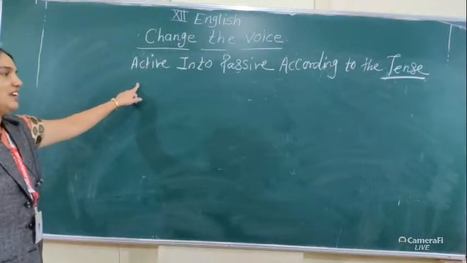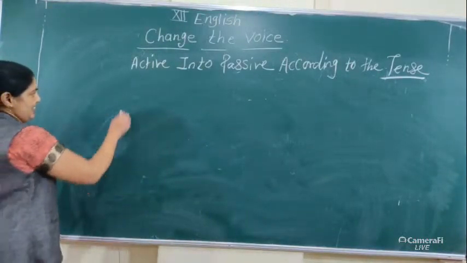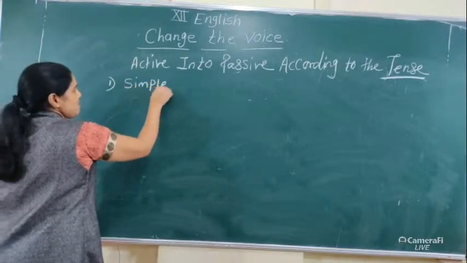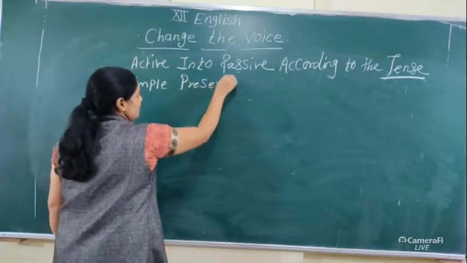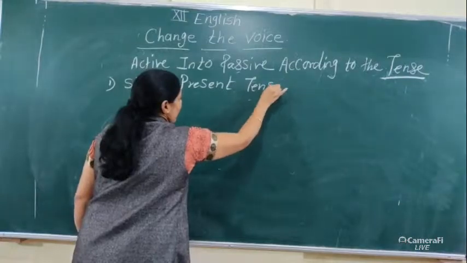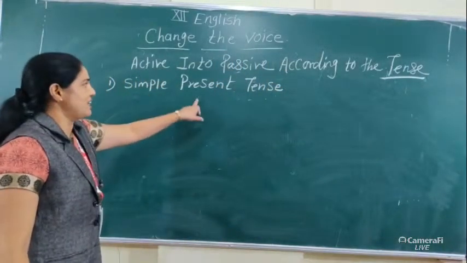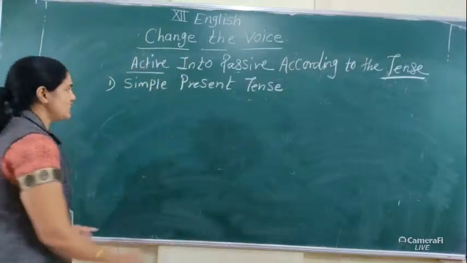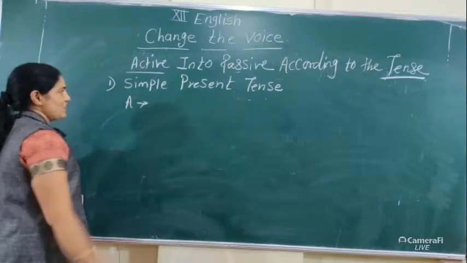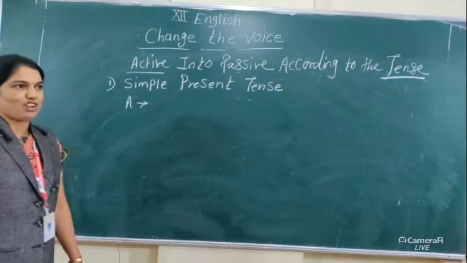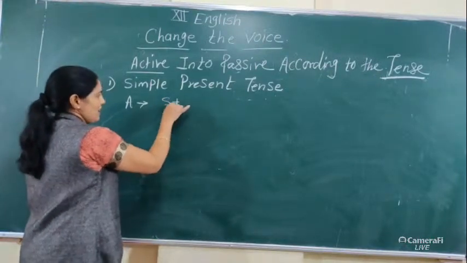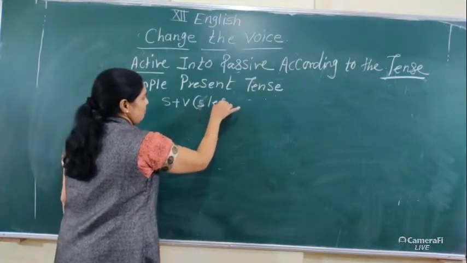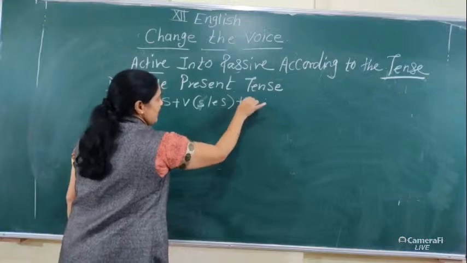First one, when active voice is in simple present tense. At the time of converting active into passive, the following structure is used. The structure of active voice is subject plus verb, we add s or es to that main verb, plus object.